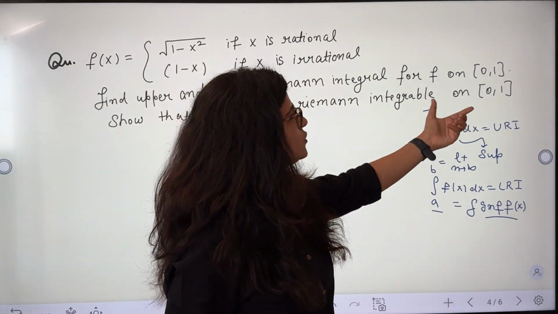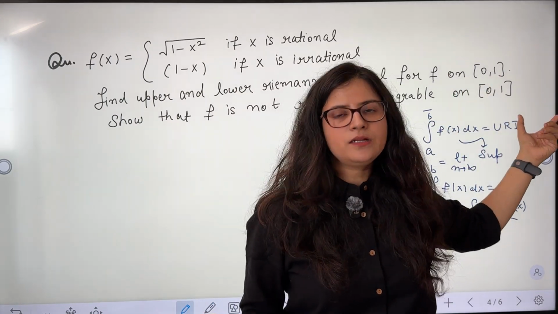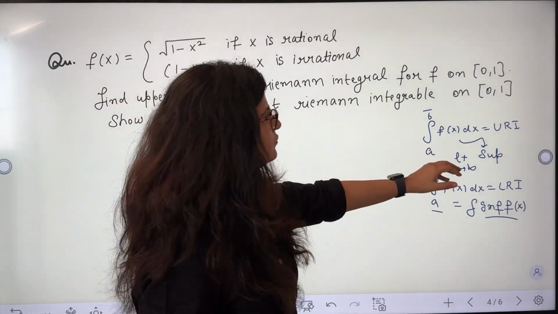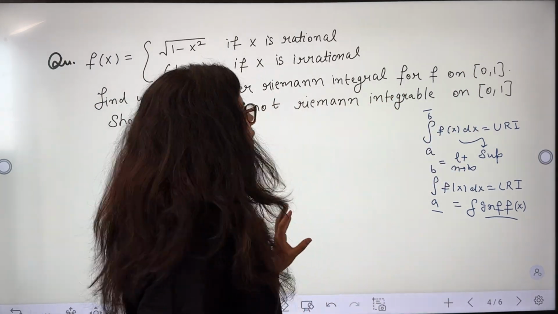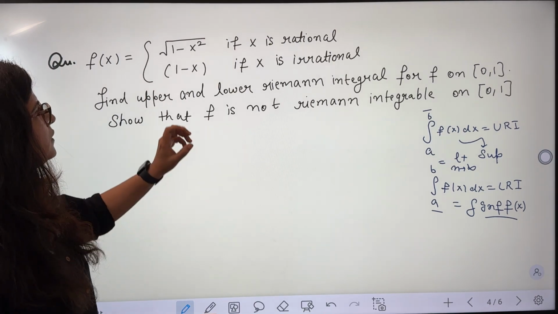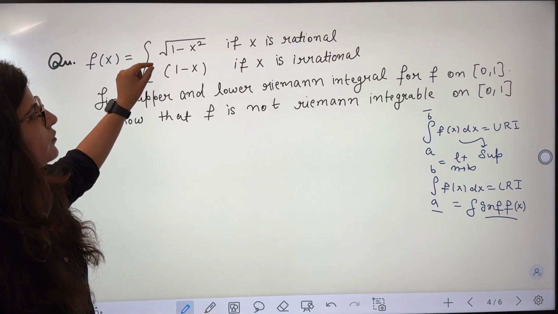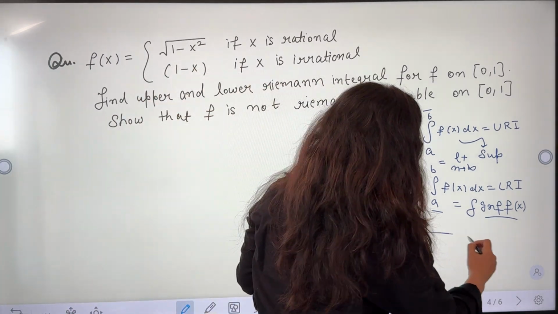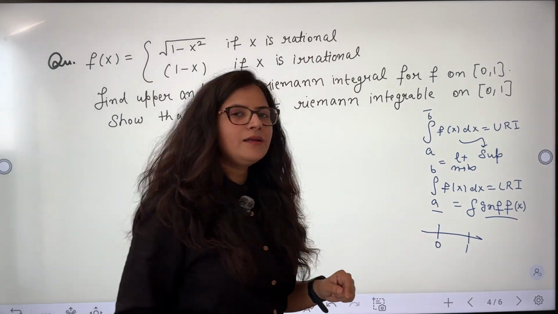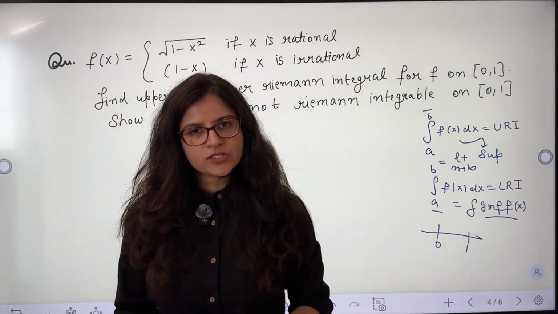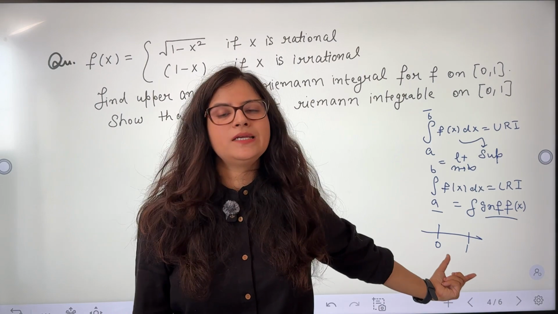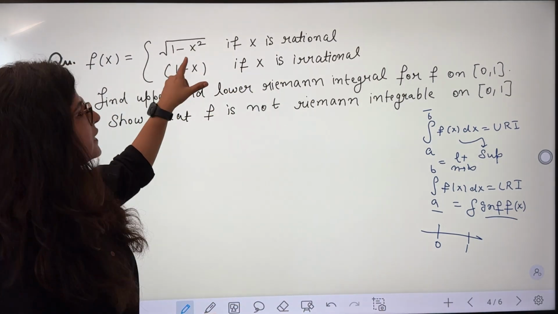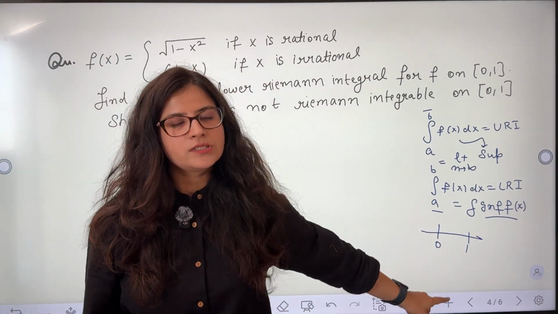So many times you may have to partition the interval, but here it is not needed. We don't need to partition this interval, but we do need to check the supremum and the infimum of f(x) in this interval. See, between 0 to 1 there are rational numbers as well as irrational numbers. There are infinitely many rationals and irrationals between 0 to 1. So it means my function can take both values on this interval.